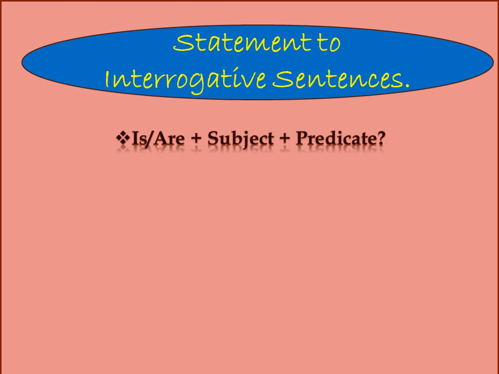Then you have to write the subject and predicate, and you have to put what? Question mark. This is the step. First, if is, am or are is there in the statement sentence, you write it first. Then add the subject, then the predicate, then put a question mark.